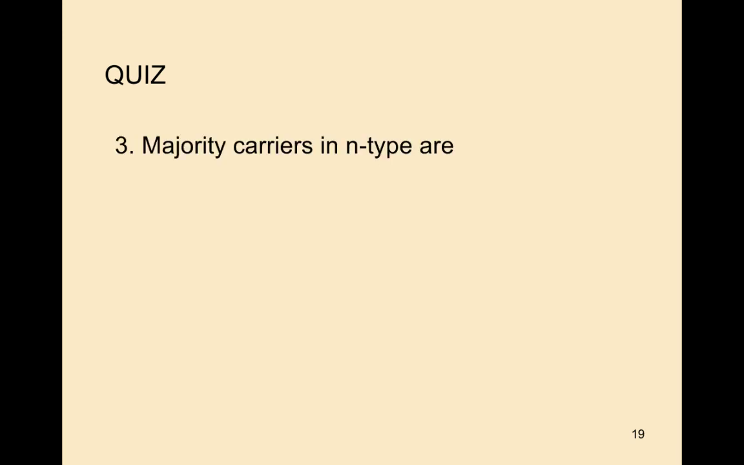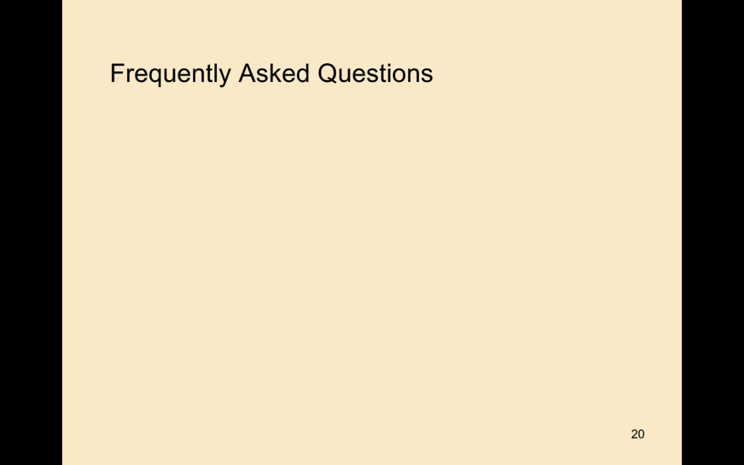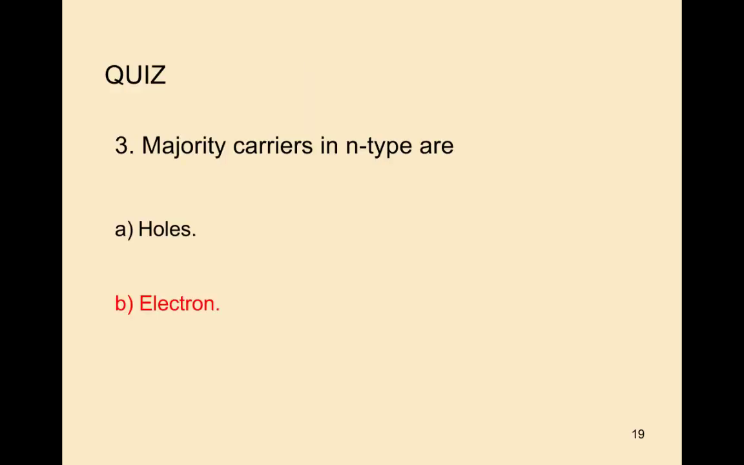Third question. Majority carriers in n-type are holes or electrons? Electrons are the majority charge carriers in n-type semiconductor. In n-type semiconductor, holes are the minority charge carriers and electrons are the majority charge carriers. The conduction is by electrons only.